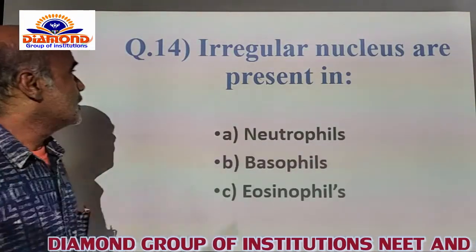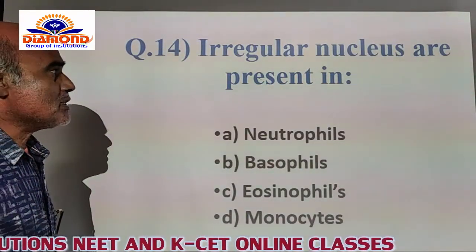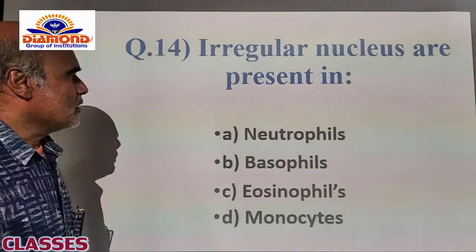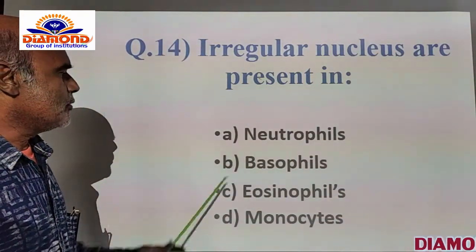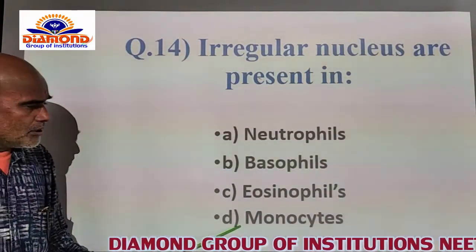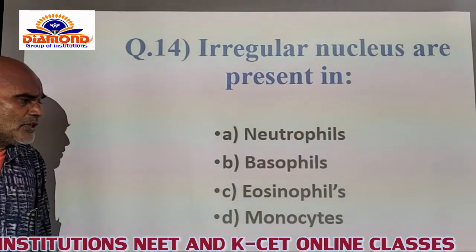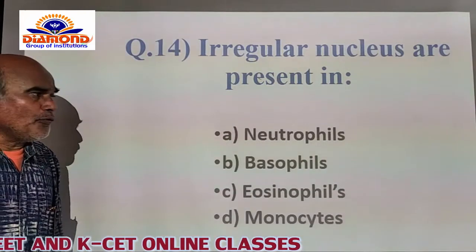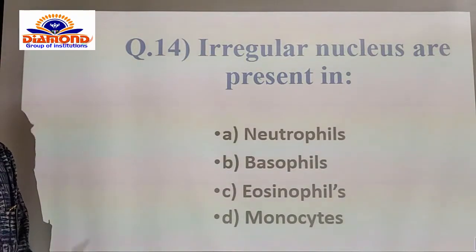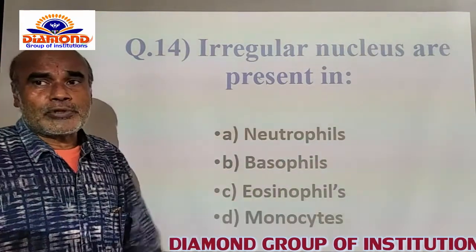Now you go for the next question. Irregular shape of the nucleus can be present in which of the following cells? Okay. Now here the A option is neutrophils, the B option is basophils, the C option is eosinophils, and the D option is monocytes. Already we came to know about basophils, eosinophils and monocytes. And here the neutrophils are the only type of cells which contain an irregular shaped nucleus. So you opt for the A option as the correct option for this.